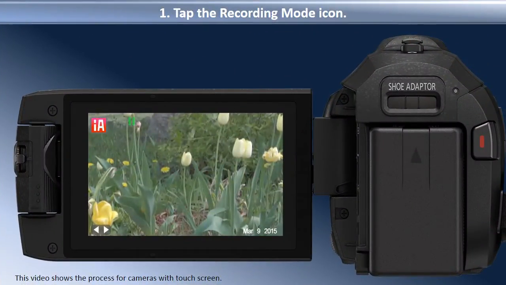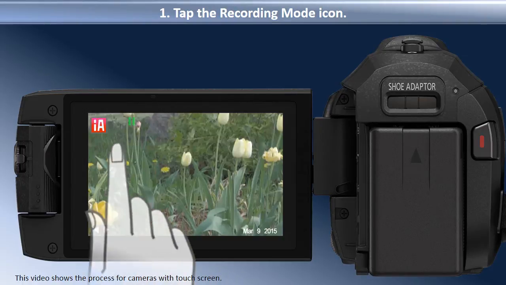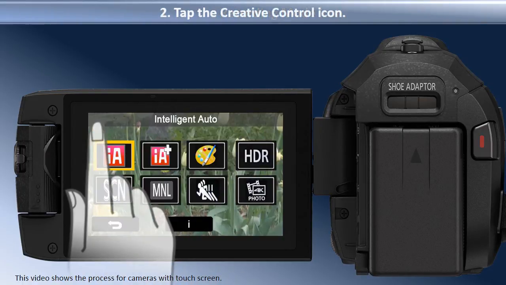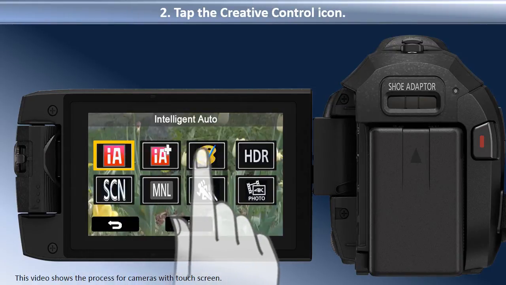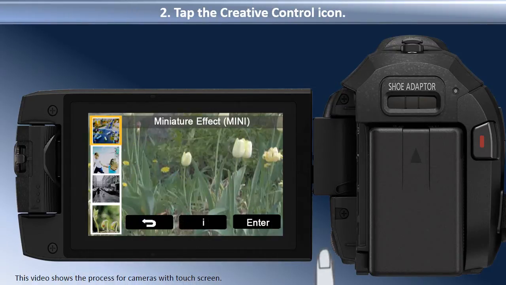From the recording screen, tap the recording mode icon. From the recording mode selection screen, tap the Creative Control icon. You are now in the Creative Control selection screen. The 4 filters to choose from are: